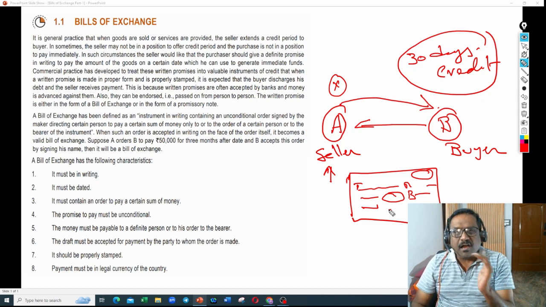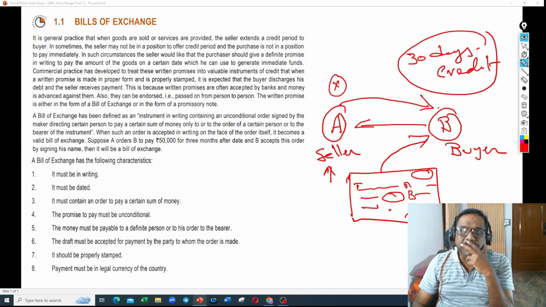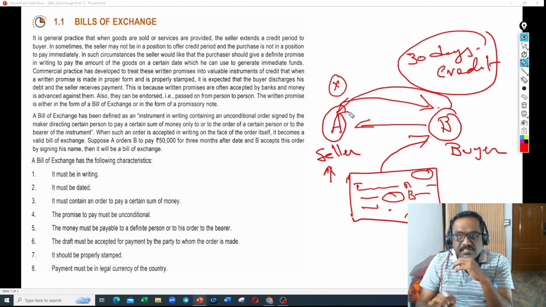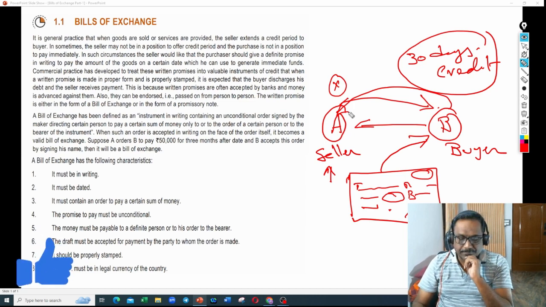I'm just giving an example; all other topics will be different. This document will be sent to B. What will B do? B will say, yes boss, I'm ready to pay this amount, I am accepting. So B will accept and send back this document to A. Once he accepts the written document, very important, it will be sent back to A.